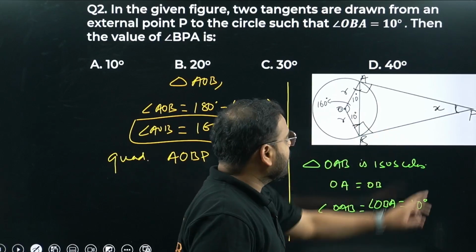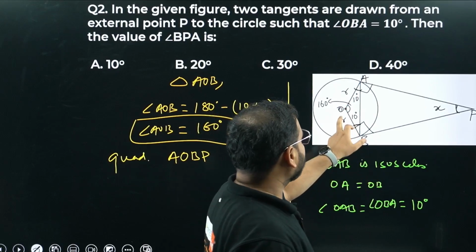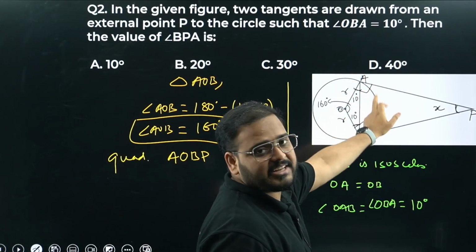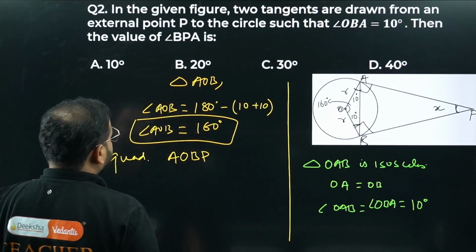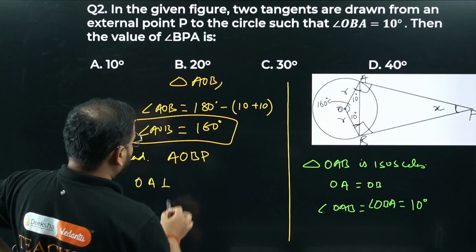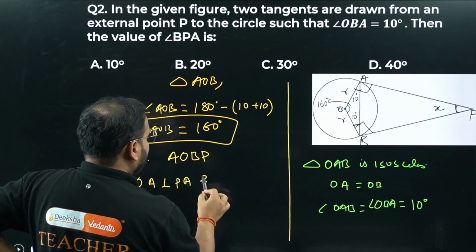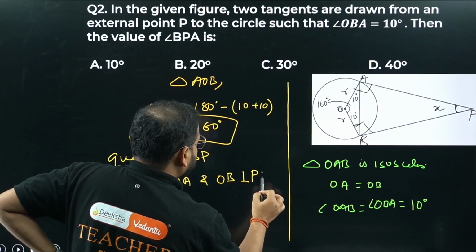How come, sir? PB is a tangent, OB is a radius. In the same way, PA is a tangent and OA is the radius. So 90. I can write X now. I'll write this statement first: OA is perpendicular to PA and OB is perpendicular to PB.